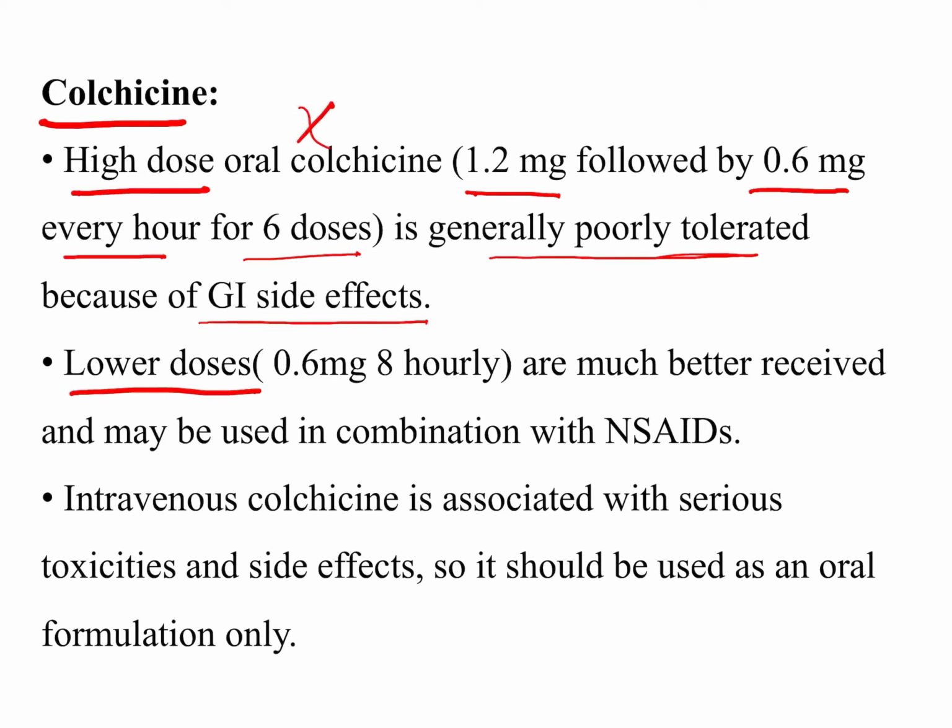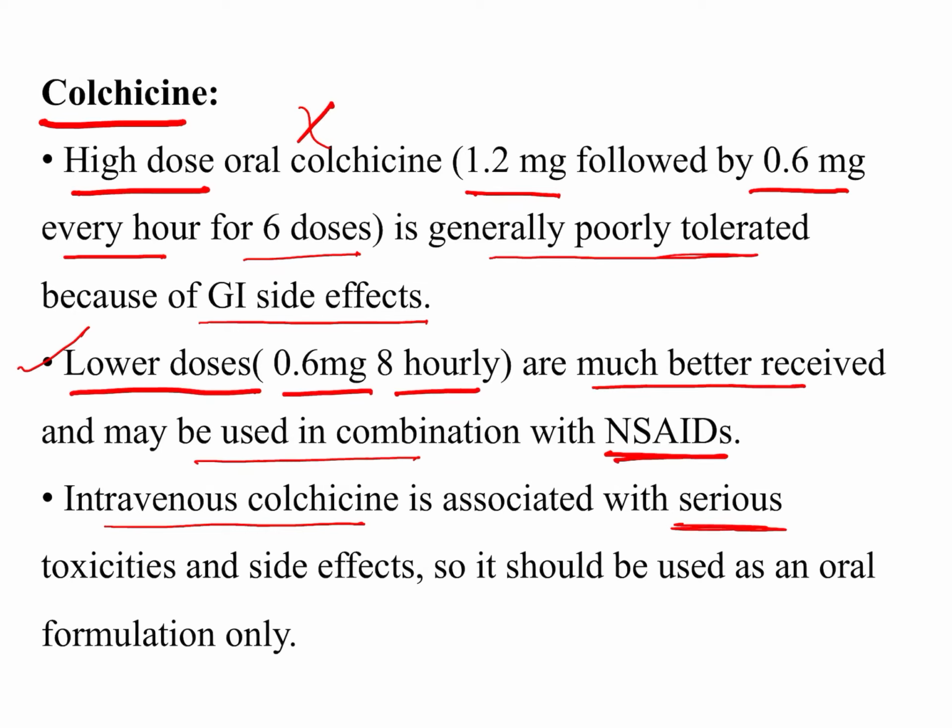If we are considering colchicine therapy, we go for the lower dose, which is 0.6 mg 8 hourly. It is better tolerated and can be used in combination with NSAIDs. Intravenous colchicine is also available, but it has very serious side effects and toxicity, so it is used in the oral formulation only. So in colchicine we use 0.6 mg 8 hourly in combination with NSAIDs.